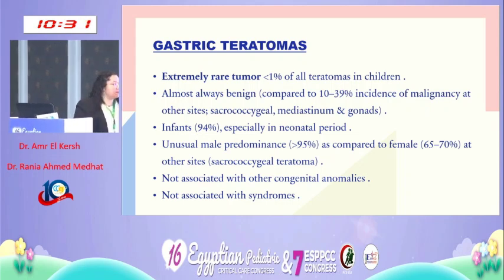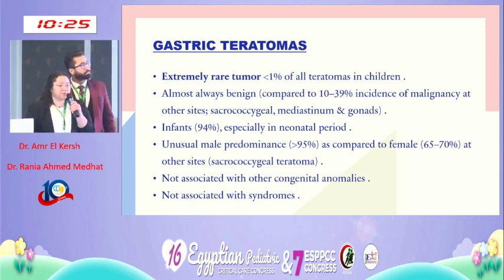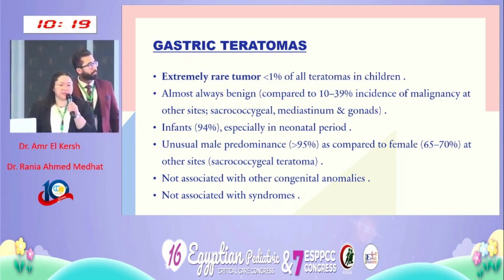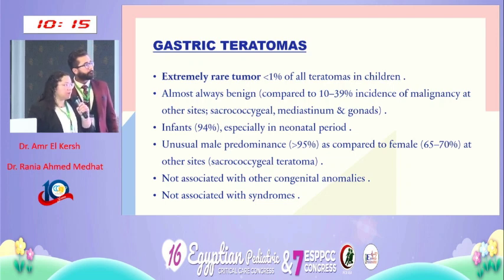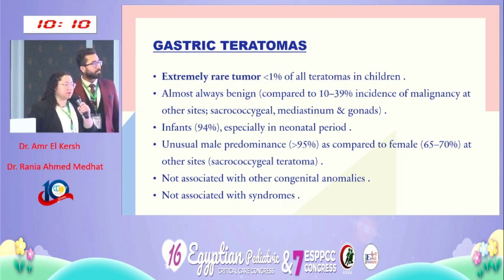So our case turned out to be an interesting and rather rare case of a gastric teratoma. So gastric teratomas are extremely rare. They represent less than 1% of all teratomas in children, and actually there are only about 102 cases of gastric teratomas described in the literature. Almost always they are benign compared to other teratomas such as the sacrococcygeal, mediastinal, and the gonadal teratomas, which have a 10 to 39% incidence of malignancy.